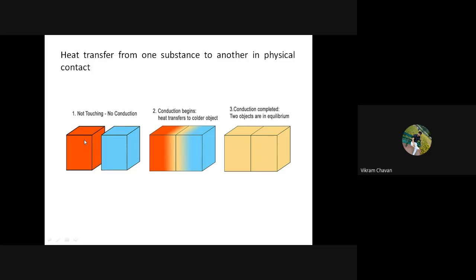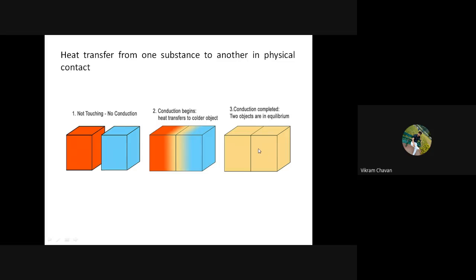Don't go for 2D figures. Draw for understanding purpose only. I'm suggesting you draw body A and body B, and show the heat transfer by showing the arrow. Heat transfers from this orange body to the blue body, and after some time it will achieve equilibrium, so the temperature is equal.